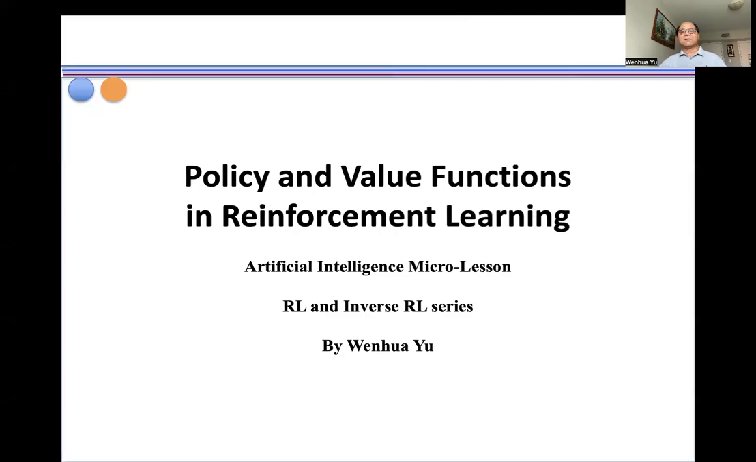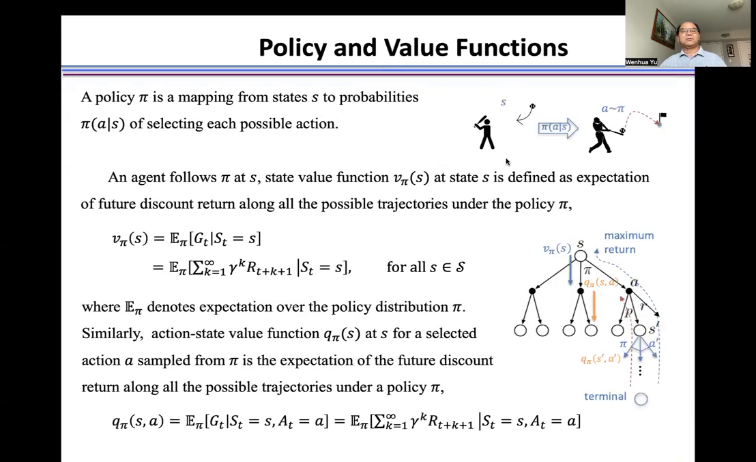Now I introduce the policy and the value functions in reinforcement learning. A policy pi in reinforcement learning is a mapping strategy. Let me say it maps from states to probabilities of selecting action A. For example, from this state, this player, this ball, the policy is how we select the action to hit the ball and reach the destination point. Policy is how to select the action under policy pi.